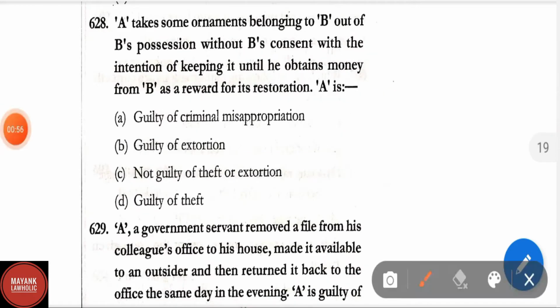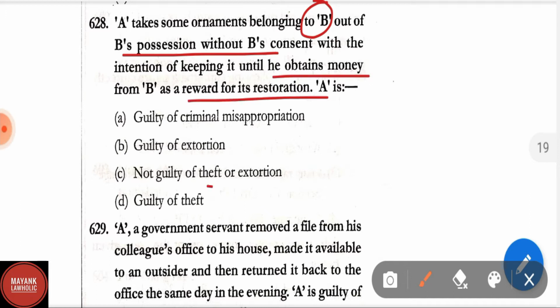Question number 628. A takes some ornaments belonging to B out of B's possession without B's consent, with the intention of keeping them until he obtains money from B as the reward for their restoration. A is guilty of criminal misappropriation, guilty of extortion, not guilty of theft, or guilty of theft. Correct answer is option D, that is guilty of theft.